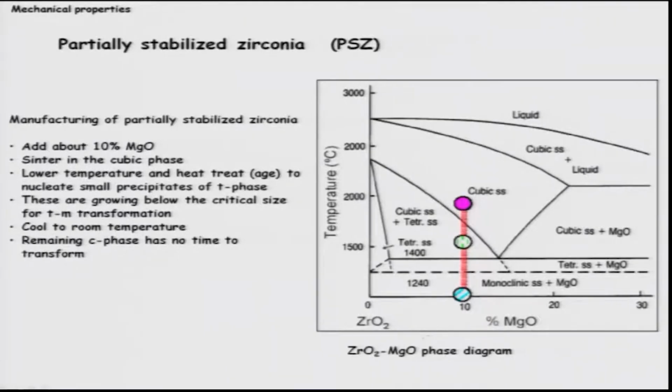Now, lower temperature, so that means what? Lower the temperature, heat treatment to nucleate small particles of the T phase. That means we can first stabilize the cubic phase at high temperature, then cool it down and stabilize these tetragonal phases. Okay. So, very simply I will tell you the idea, then we will discuss in detail. If I have a cubic phase at high temperature and I cool it down to an intermediate temperature, around 1500 degrees Celsius, this will nucleate the tetragonal phase, because this phase field is cubic plus tetragonal, and this tetragonal phase is shown like green rods, and if you cool it down, this tetragonal phase will transform to monoclinic.